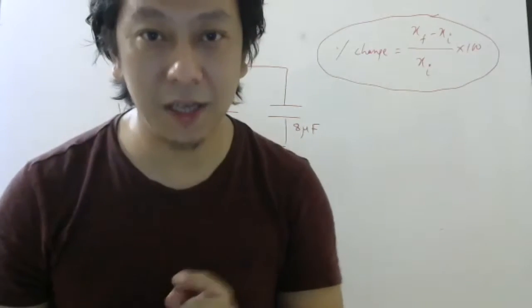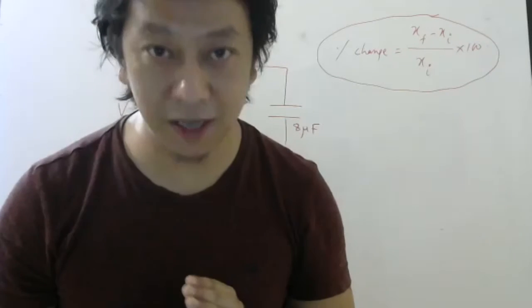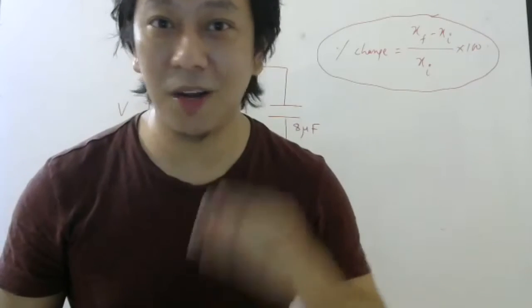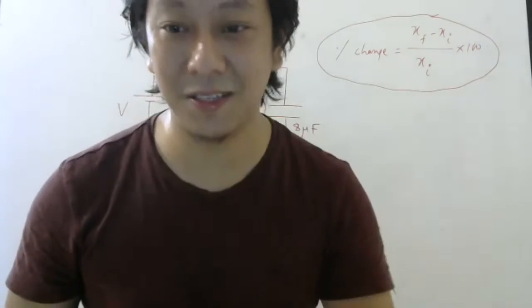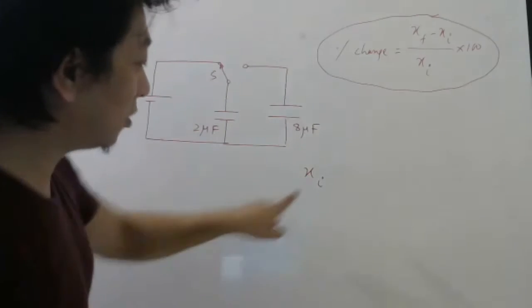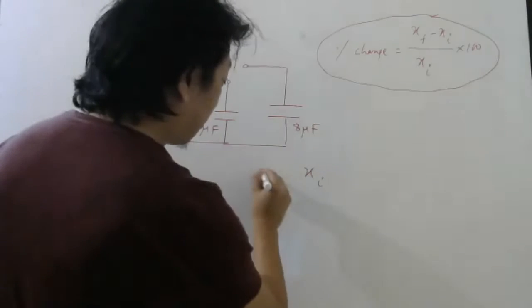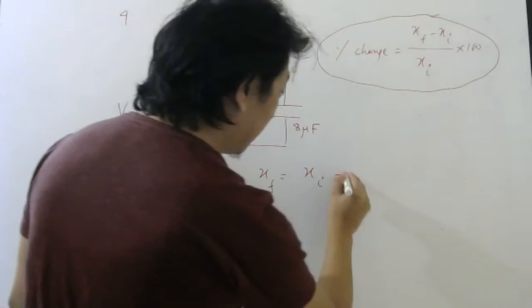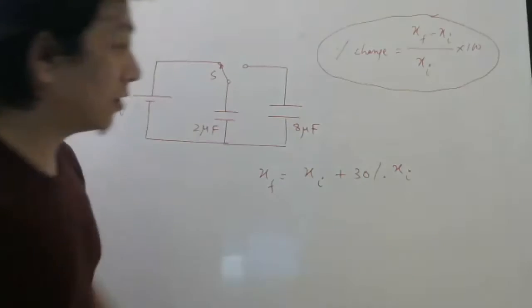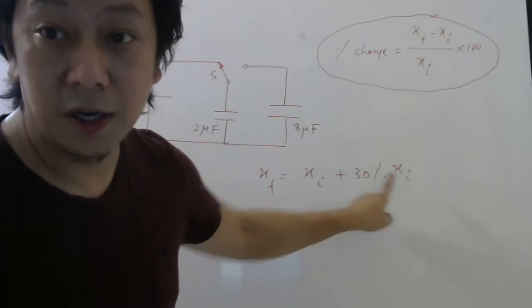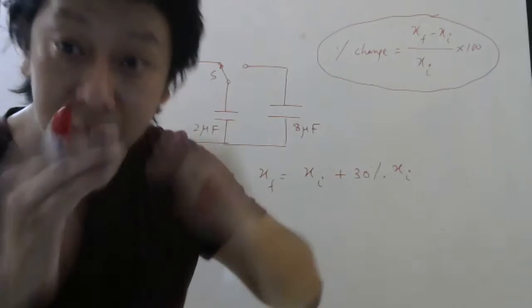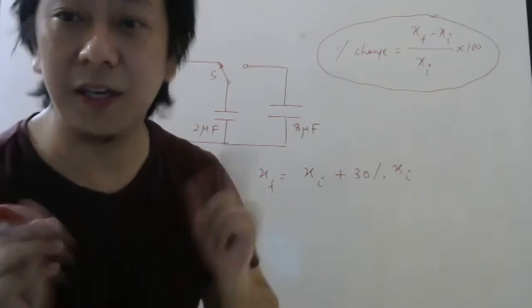Does it mean you are asking 30% of your present salary? No, you are asking 30% of increase. That means if this is your initial money, your final money should be initial money plus 30% of initial money. So whatever money you are getting before, 30% more you want. So plus you have to write. If it is decreasing, then minus you have to write. That is the only difference.